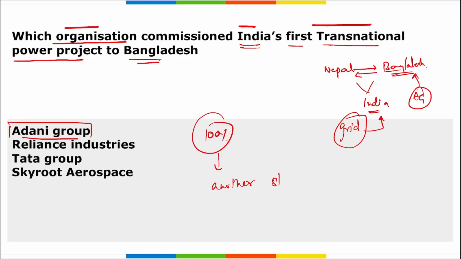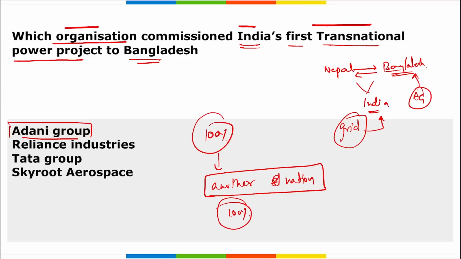Right? So the question can also be framed in this way: tell me the name of India's first commissioned transnational power project where 100% of the power generated is supplied to another nation.